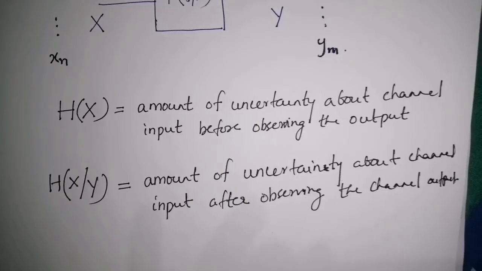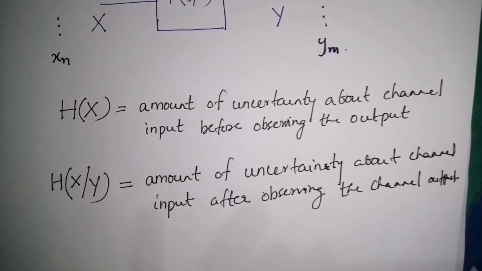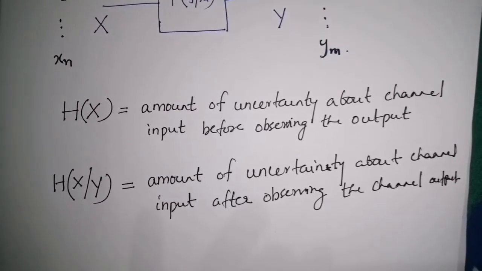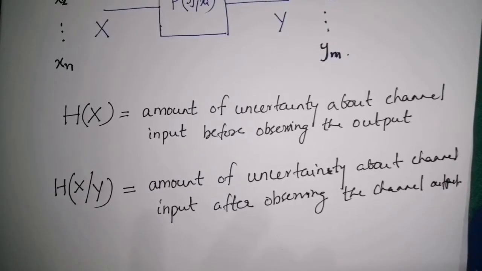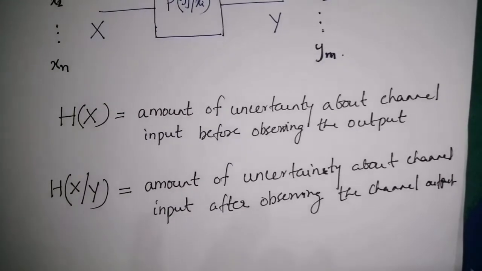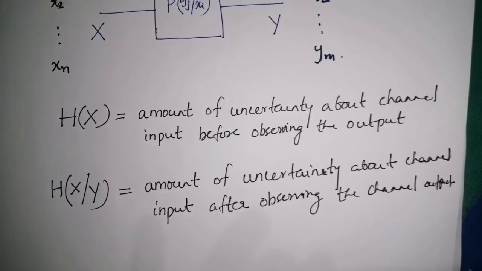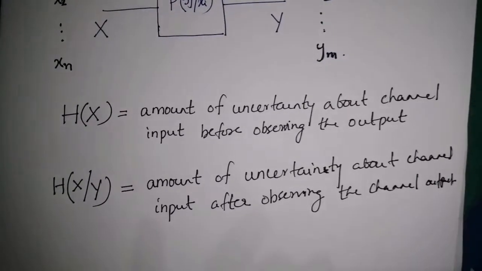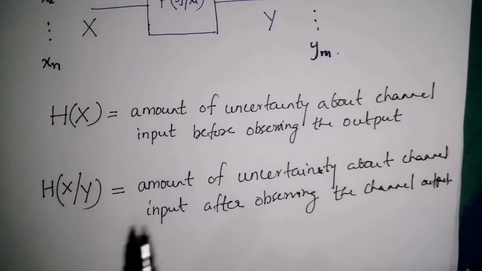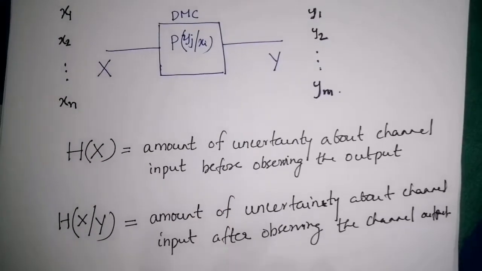But due to channel noise, there will still be some uncertainty regarding which symbol was actually transmitted. But of course, the uncertainty persisting after receiving yj will be less compared to what it was before it was received, indicating that some amount of information has been transmitted from source to destination.